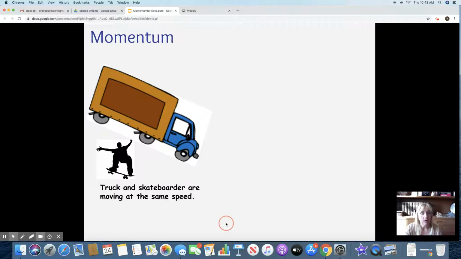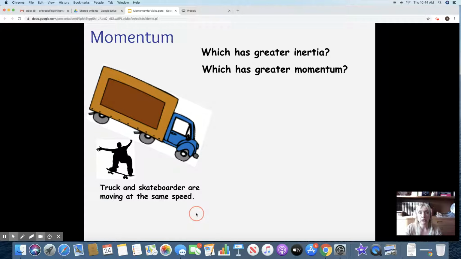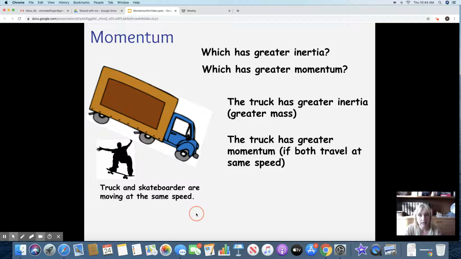Okay. So if I have a truck and a skateboarder going the exact same speed, which has the most momentum? All right, which also has the greater inertia? The truck has the greater inertia, it's got more mass, and the truck has more momentum, definitely, if they're going the same speed.